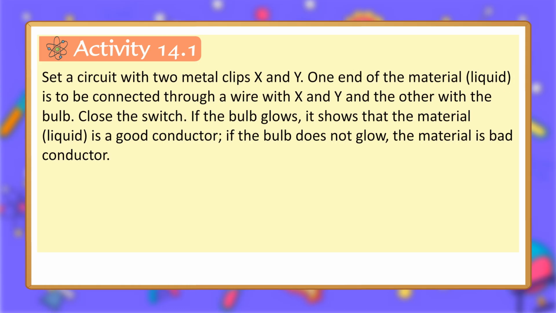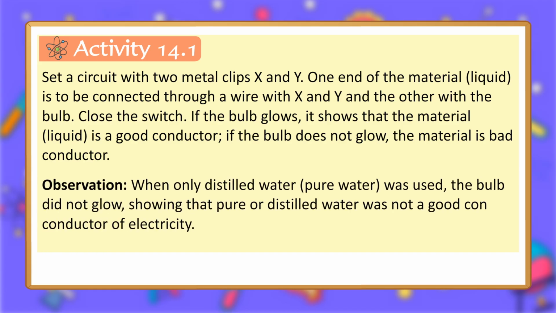Activity 14.1. Set a circuit with two metal clips X and Y. One end of the material, liquid, is to be connected through a wire with X and Y and the other with a bulb. Close the switch. If the bulb glows, it shows that the material, liquid, is a good conductor. If the bulb does not glow, the material is a bad conductor. Observation: when only distilled water, pure water, was used, the bulb did not glow, showing that pure or distilled water was not a good conductor of electricity.